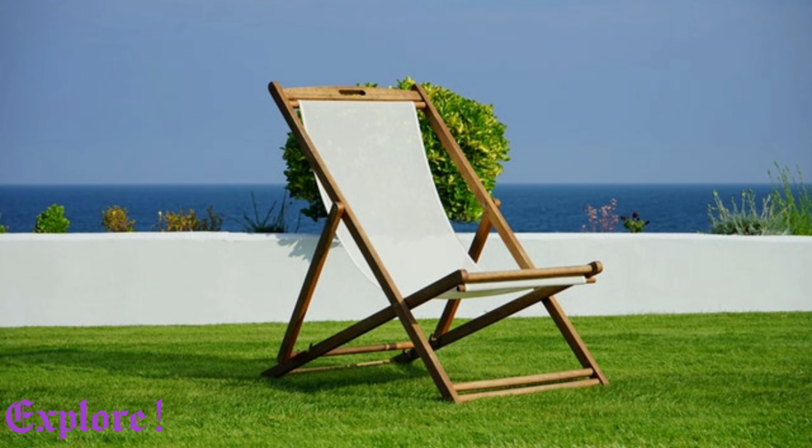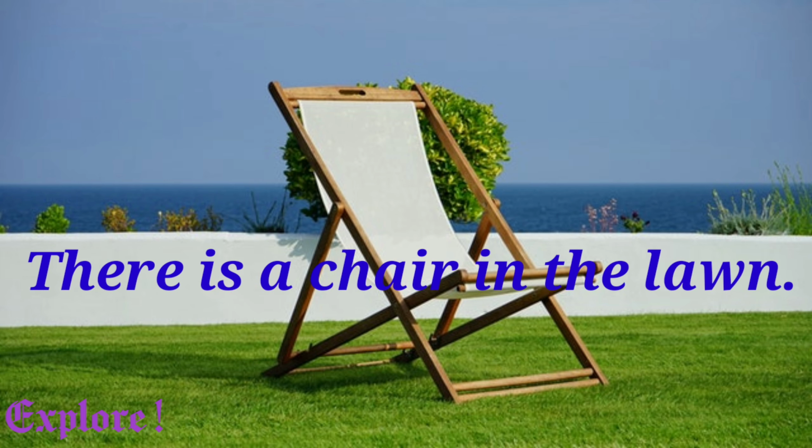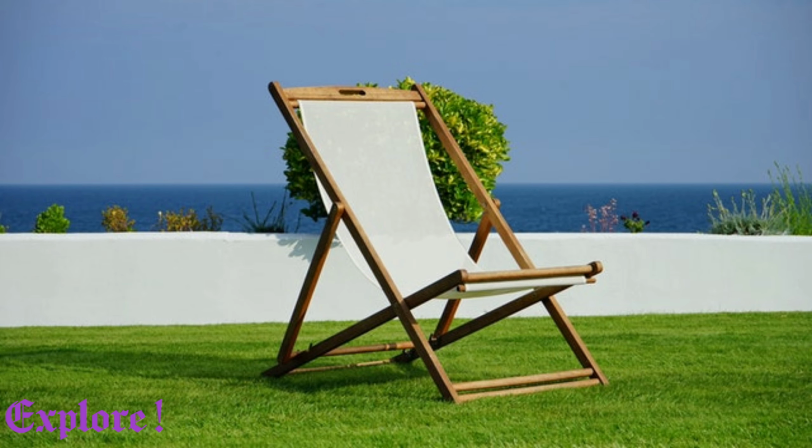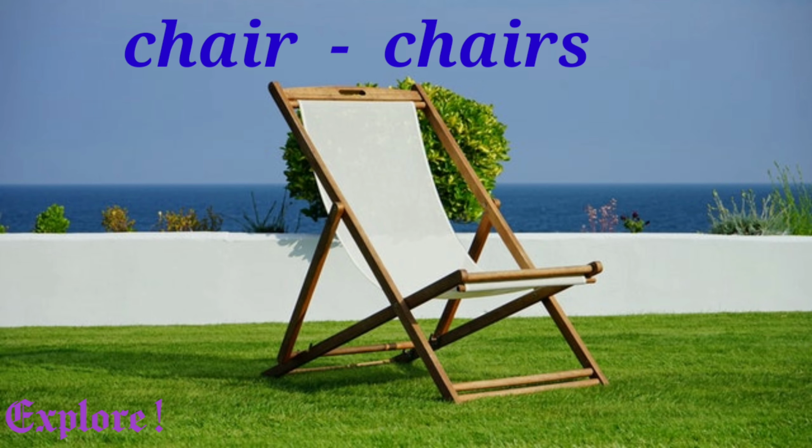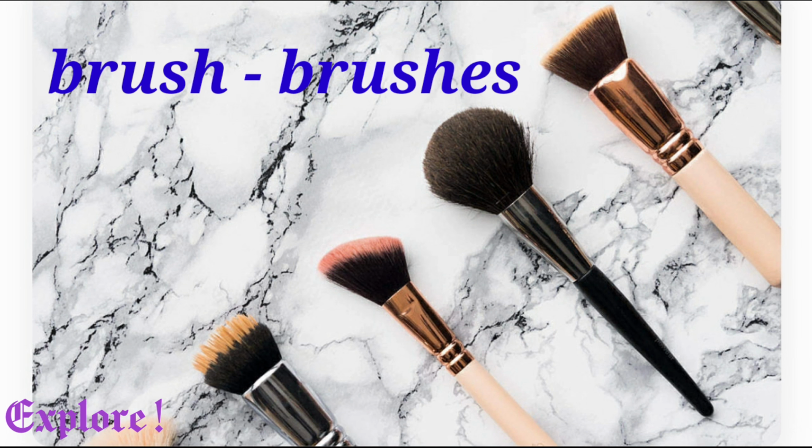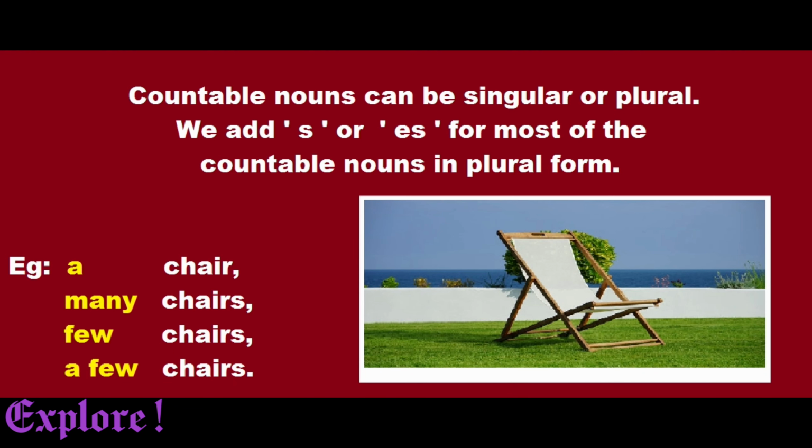If you are referring to a single chair, we say that there is a chair in the lawn. If there are many, we say chairs. So we add s or es for the countable nouns which are more than one. Countable nouns can be singular or plural. For example, a chair, many chairs, few chairs, a few chairs. These are the words that we use for countable nouns which are in plural form.